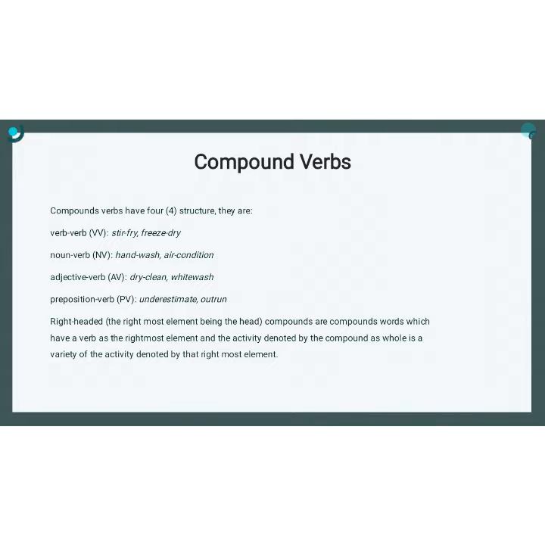2. Compound verbs. Compound verbs have four structures. They are noun verb, adjective verb, preposition verb. Right-headed, the rightmost element being the head. Compounds are compound words which have a verb as the rightmost element, and the activity denoted by that compound as a whole is a variety of the activity denoted by that rightmost element.